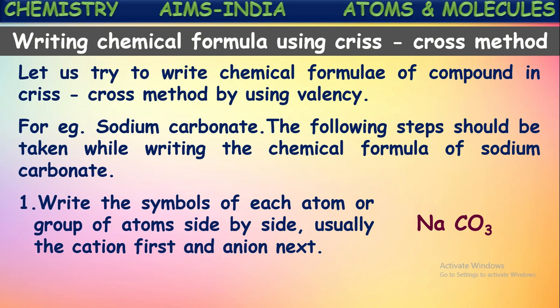In writing the chemical formula of a substance by using the crisscross method, the first step is writing the positive ion or cation followed by the negative ion. Side by side we have to write these two. First positive ion, second negative ion. It is finished here. Let us see the second step.